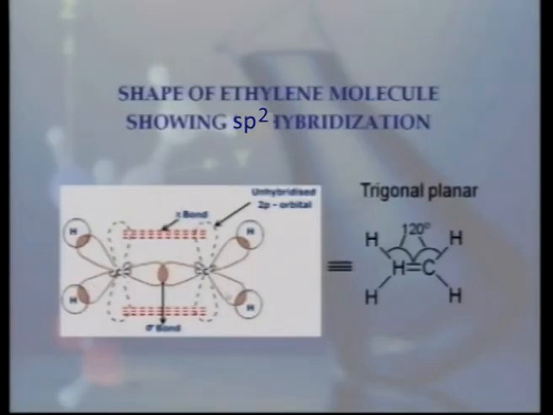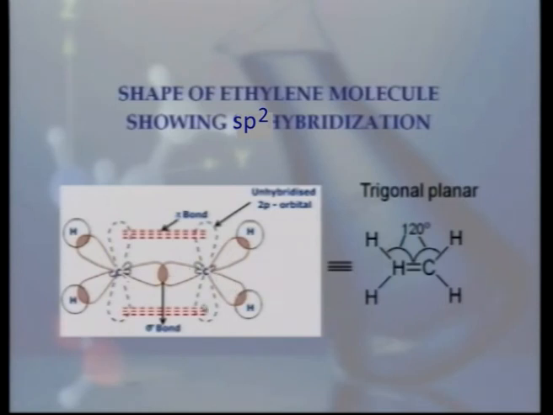To further understand the case of sp2 hybridization, we will discuss the case of ethylene molecule. In case of ethylene, these 2 carbon atoms are sp2 hybridized. So these 2 sp2 hybridized carbon atoms are joined together by the sigma bond. Here carbon hydrogen sigma bond, and here again carbon hydrogen sigma bond. So geometry is trigonal planar in this part. In this part also, where carbon is again sp2 hybridized, geometry is trigonal planar.